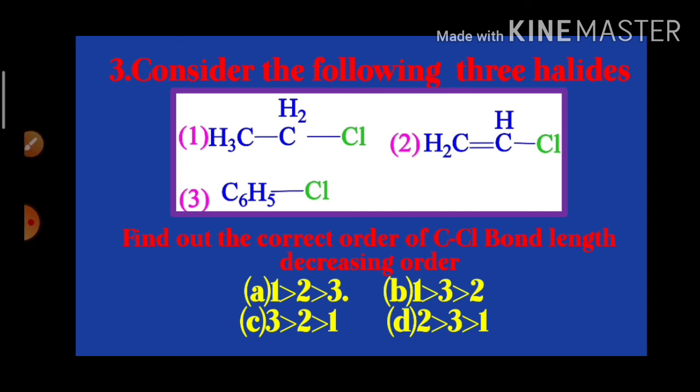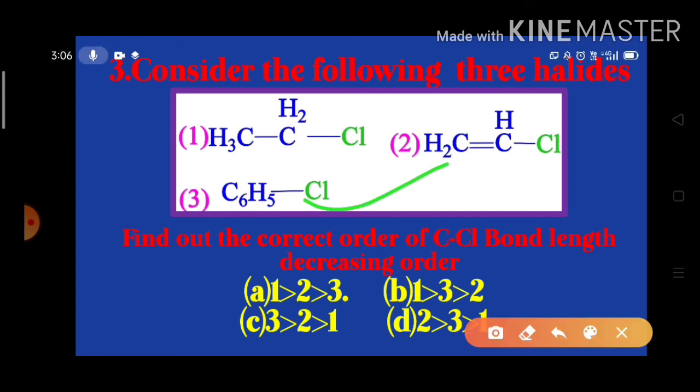So here, decreasing order: benzyl chloride should have the least bond length, and ethyl chloride should have the longest bond length. So here the answer is 1 is greater than 2 is greater than 3. So this is the answer.